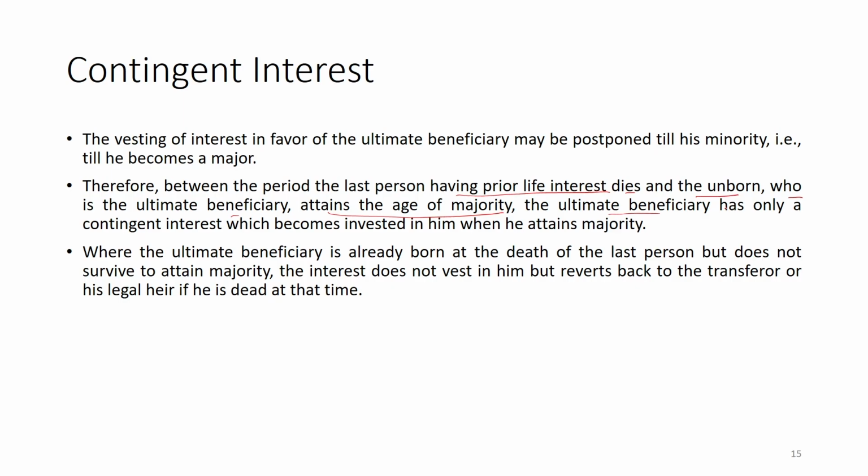The ultimate beneficiary has only a contingent interest. Now, why is it a contingent interest for the ultimate beneficiary? It is till the age of majority. Try to understand: vested interest comes with certainty. In this case, there is no certainty at all.